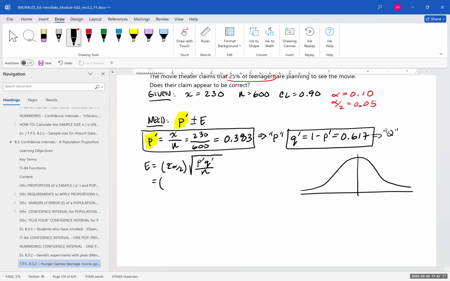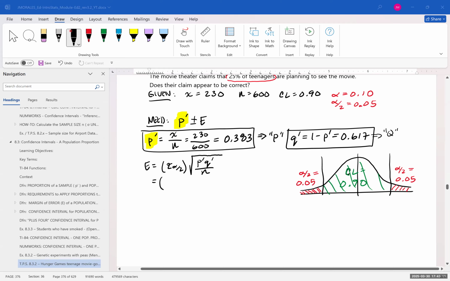Just make sure when you're drawing this that you don't fall into the trap of just repeating previous patterns. Because what you'll notice is that this confidence level is different than the previous examples. It's 90%, not 95%. So you could catch yourself falling into the trap of just writing 95% there and putting in the wrong area in the tails. So pay attention to all the details. And I'm not perfect, okay? I sometimes fall into that trap myself, but that's the reason why I'm warning you of it. It's because it happens to me too.